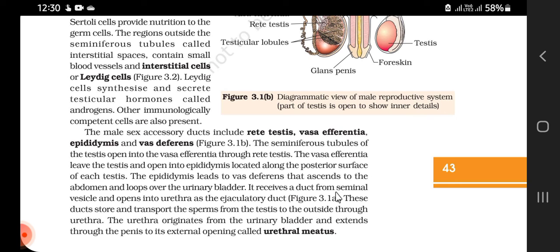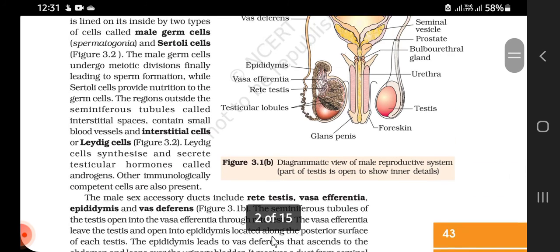It receives a duct from the seminal vesicle and opens into the urethra as an ejaculatory duct. These ducts store and transport sperm from the testes to the outside through the urethra. The urethra originates from the urinary bladder and extends through the penis to its external opening called the urethral meatus.